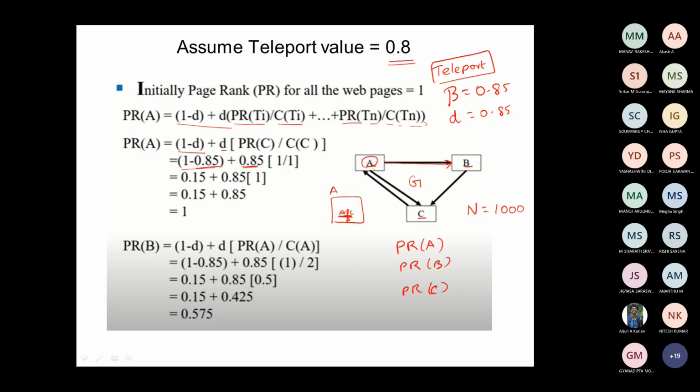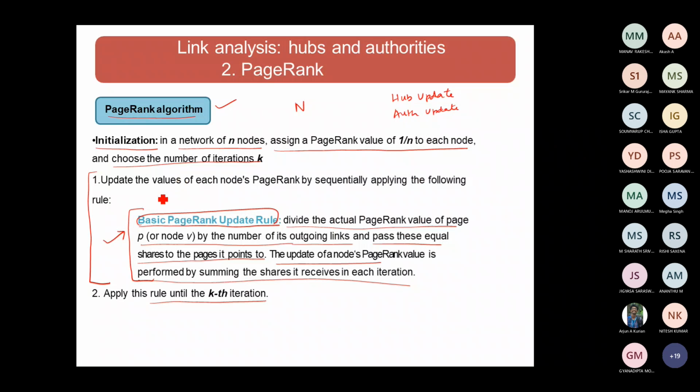Before this we have missed one thing. Initially the page rank for all web pages has been given as 1. Actually we have to initialize the page rank value as 1 divided by n. If 5 nodes are there, we will give the page rank as 1 by 5, 1 by 5, 1 by 5, like that.